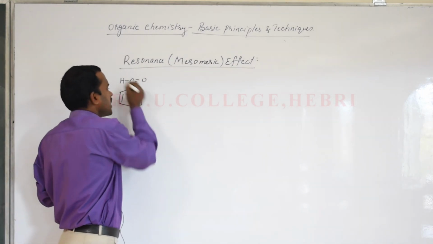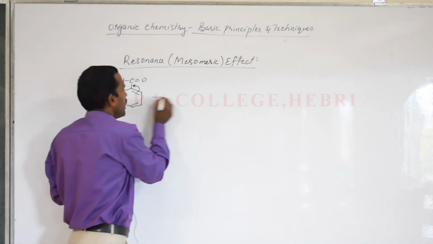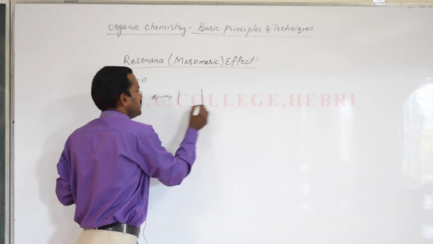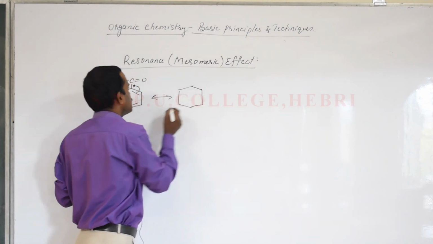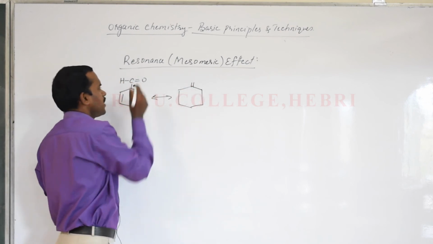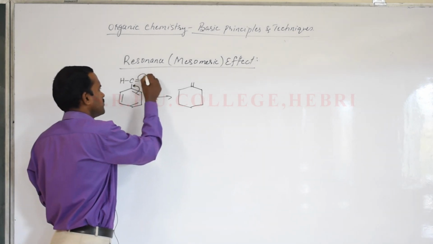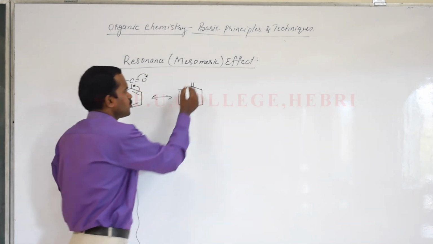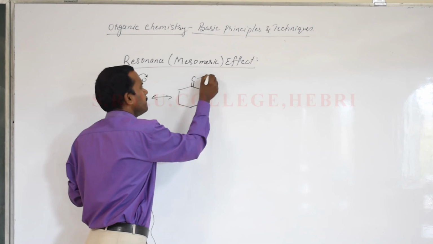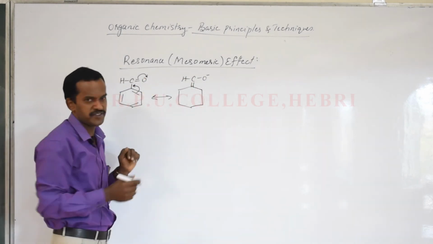Now this group is electron withdrawing, meaning the pi electrons of this double bond shift over this bond. So I'll write a second resonating structure, easy to understand. See, if this electron shifted here, it forms a double bond. Now two double bonds and a single bond for a carbon is not possible. So the pi electrons of this double bond shift over oxygen. So it becomes CO minus. The hydrogen remains the same.